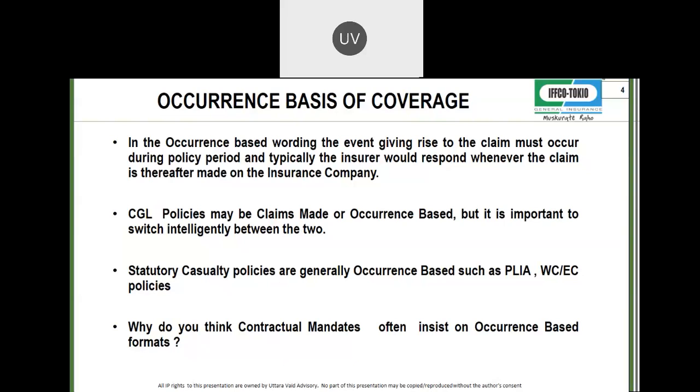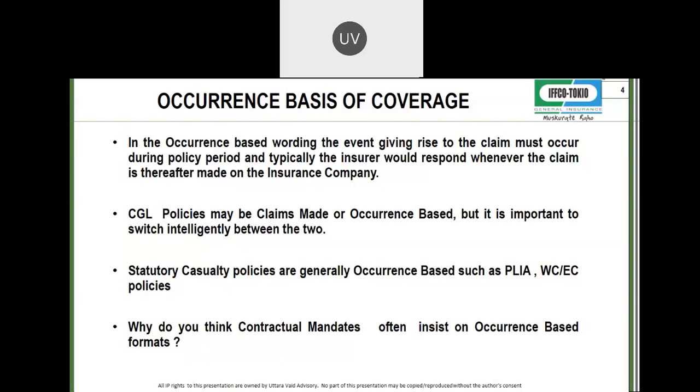If you have understood claims made, you'll say, wow, occurrence is so simple, because all the occurrence based wording says is that the event giving rise to the claim must occur during policy period. So if you've got a policy from 1st April 2020 to 31st March 2021, then whatever is the event which is giving rise to bodily injury or property damage, that event has to happen in those 12 months.